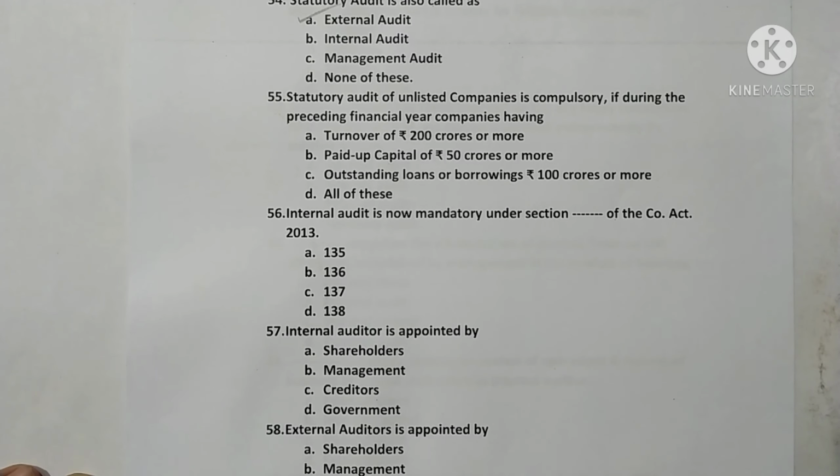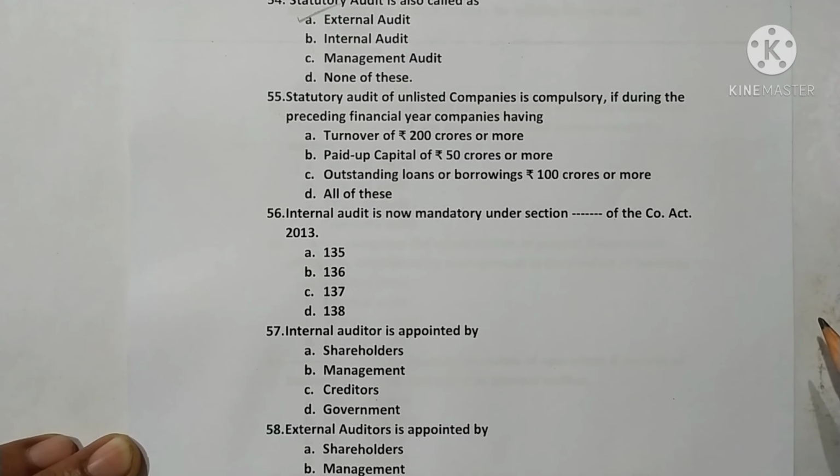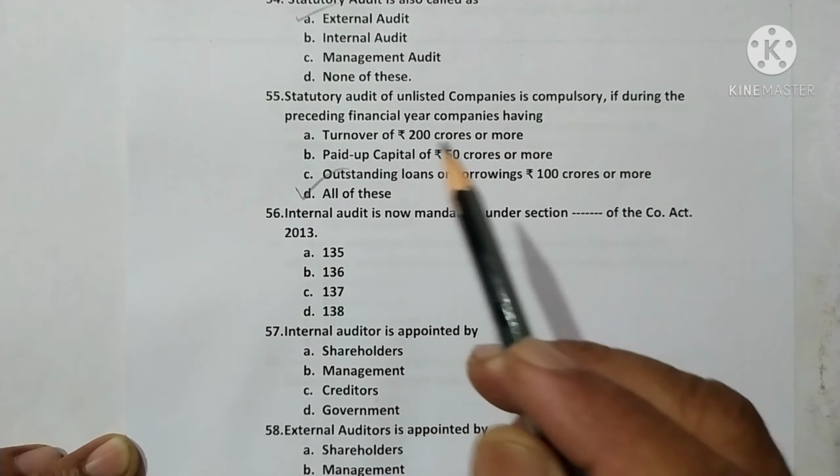Question 55. The statutory audit of unlisted companies is compulsory if during the preceding financial year the company has: option A, turnover of rupees 200 crores or more; option B, paid up capital of rupees 50 crore or more; option C, outstanding loans or borrowings of rupees 100 crores or more; and option D, all of these. Here option D is correct.